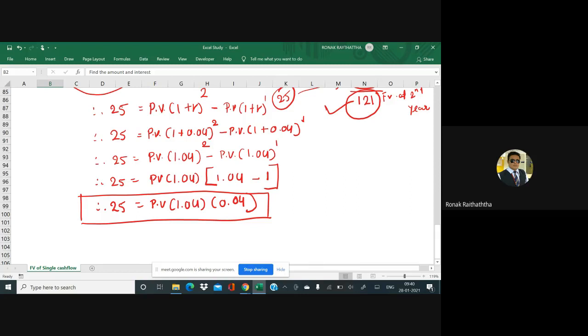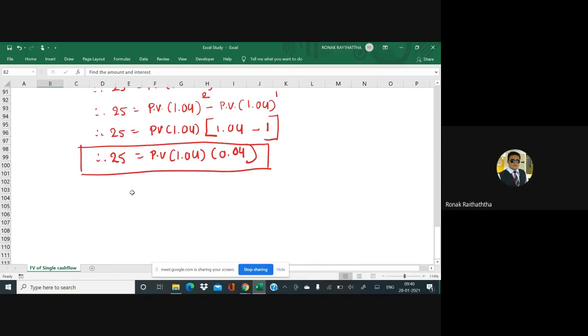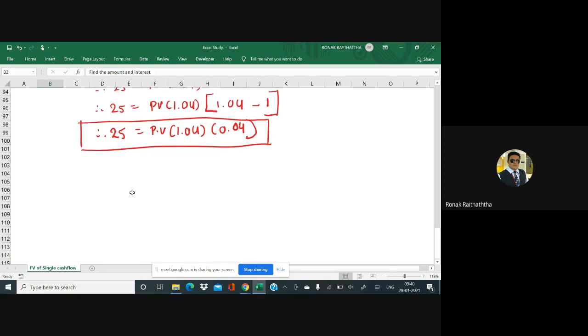Now let's apply the same logic in third year's interest. Now we are supposed to find the interest of the third year. If we want to find the interest of the third year, then you can apply the same logic over there too.